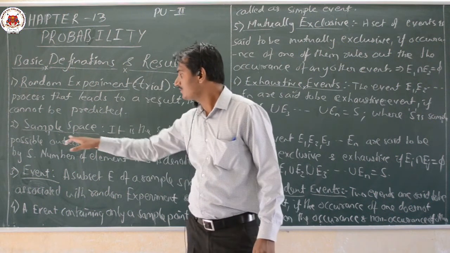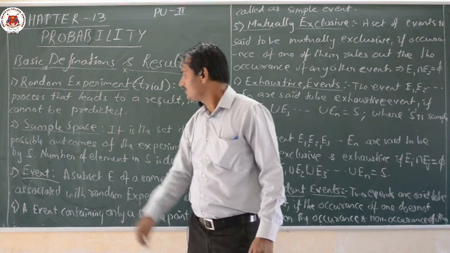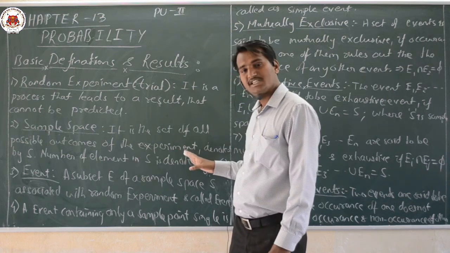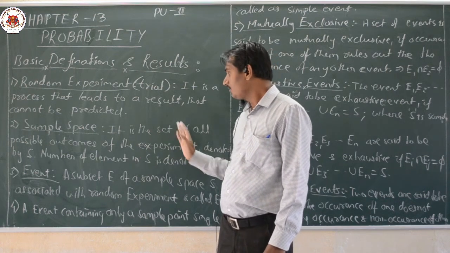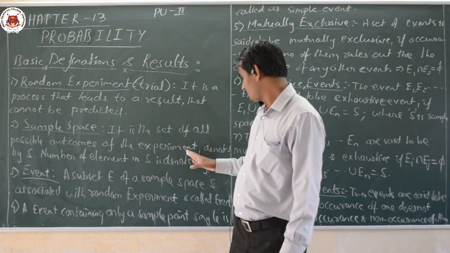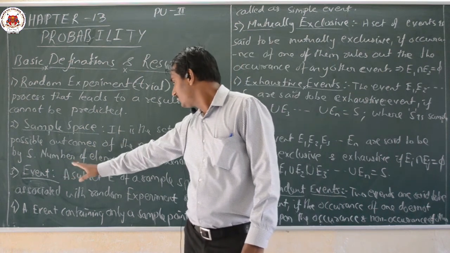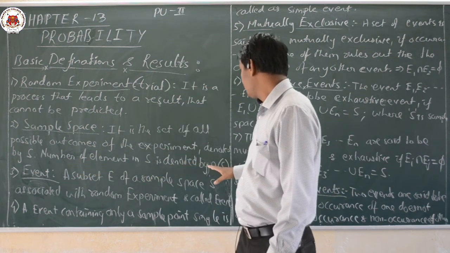Then comes our sample space. Now in this sample space, what do we have? It is the set of all possible outcomes of the random experiment, denoted by capital letter S. The number of elements in S is denoted by n(S).